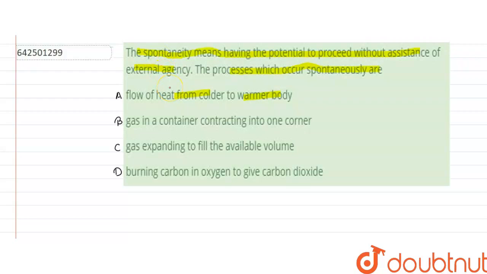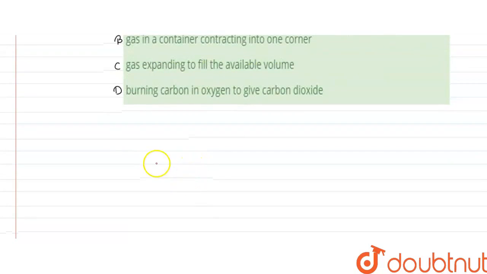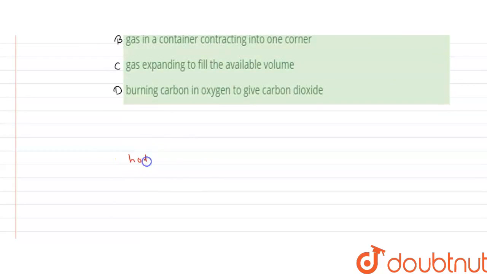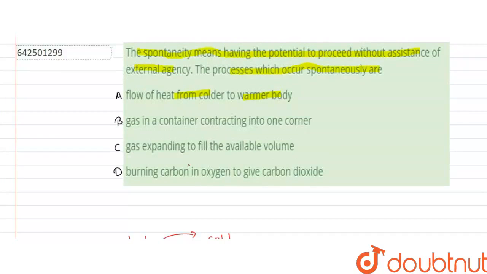Because this is something that we know will not be spontaneous. Why? Because we have studied that from hot body to cold body heat transfer takes place very easily, but from cold to hot it does not. If we keep a hot glass of water outside in the surroundings, then it will lose its heat to the surroundings and become cold. So from hot to cold the transfer can be spontaneous, but from cold to hot it is not. So this option will be wrong. The process will not occur spontaneously.